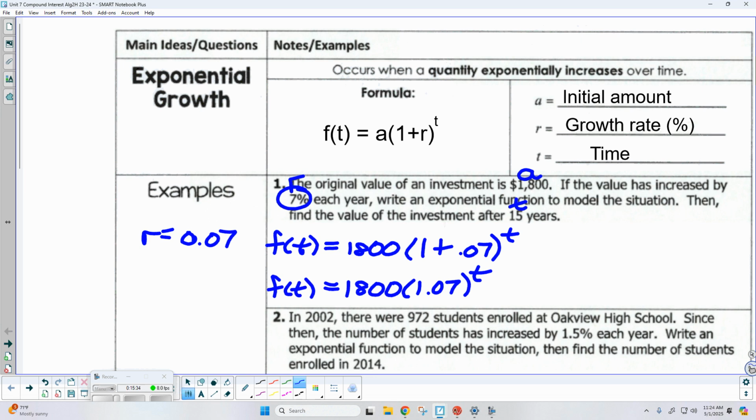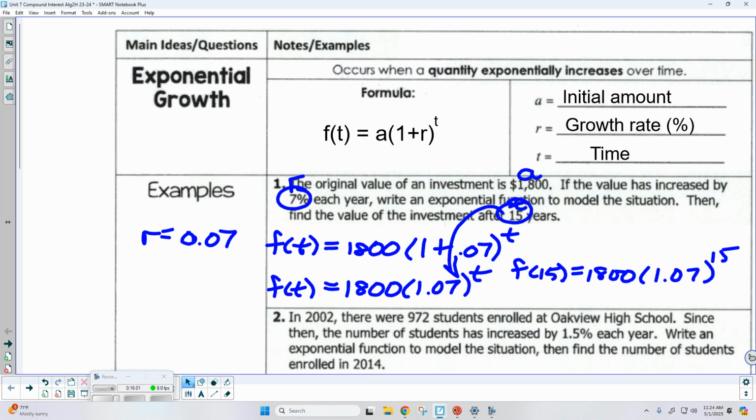All right. Now it wants me to answer the question, what's the value of the investment going to be after 15 years? Well, this is where I just take my number of years and plug it in. So f of 15 is going to equal 1800 times 1.07 to the 15th power. Once you get it all set up, really this is just substitution. Then you let the calculator take over.